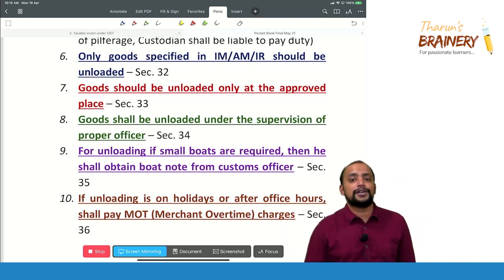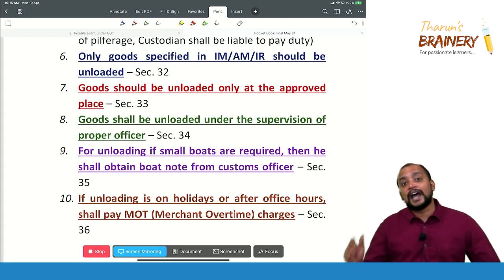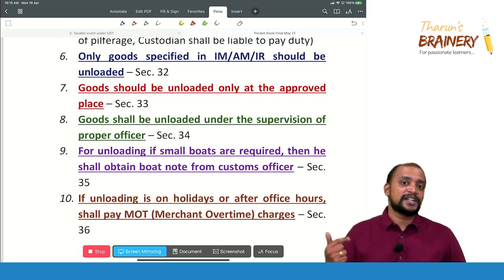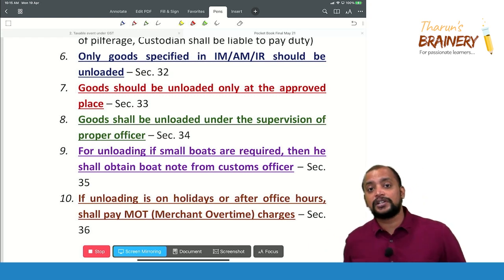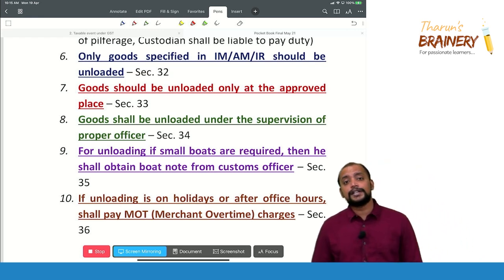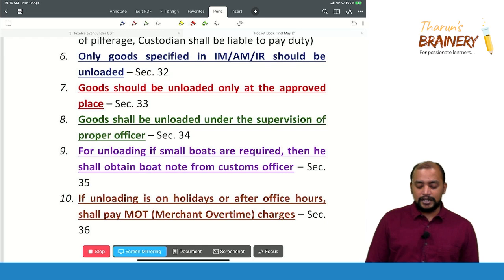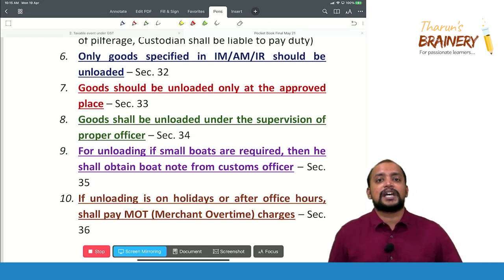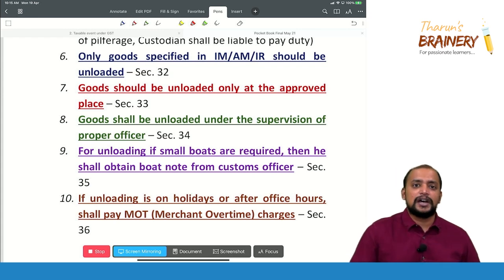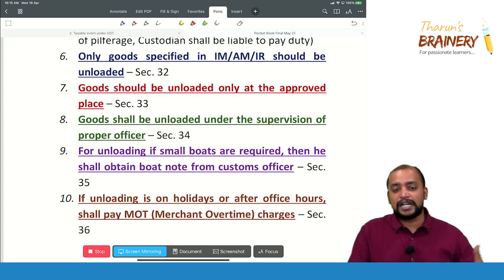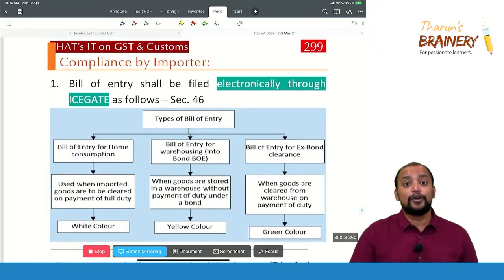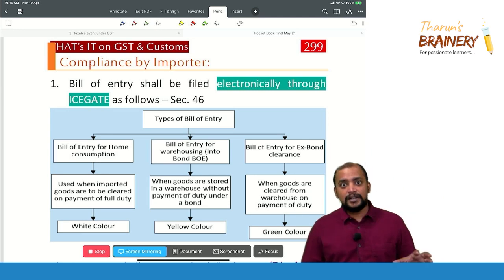So due to that reason it should accompany a boat note, and that boat note will be given by the customs officer to the person in charge. Okay, that is about section 35. Thereafter, if unloading is on holidays or after office hours, then merchant overtime charges shall be paid, MOT charges. These MOT charges are payable to the customs whenever the clearances are after office hours. So these are the compliances to be followed by the person in charge in case of import.